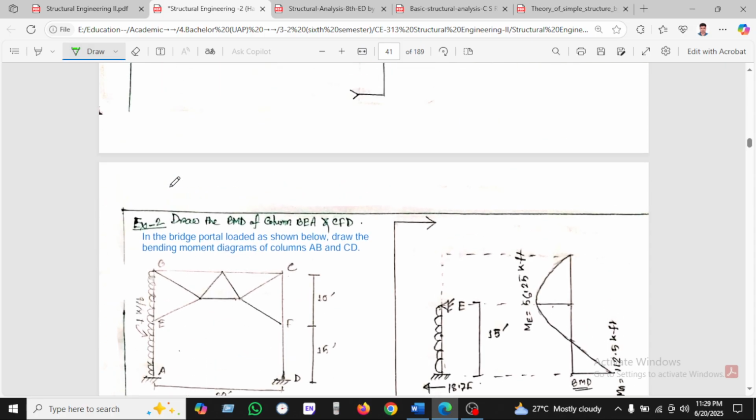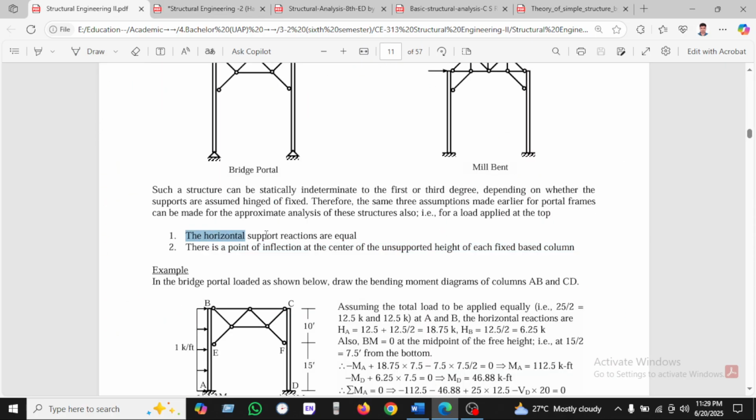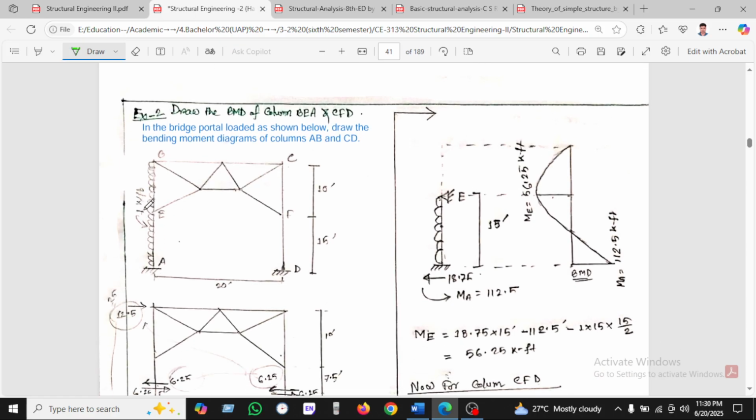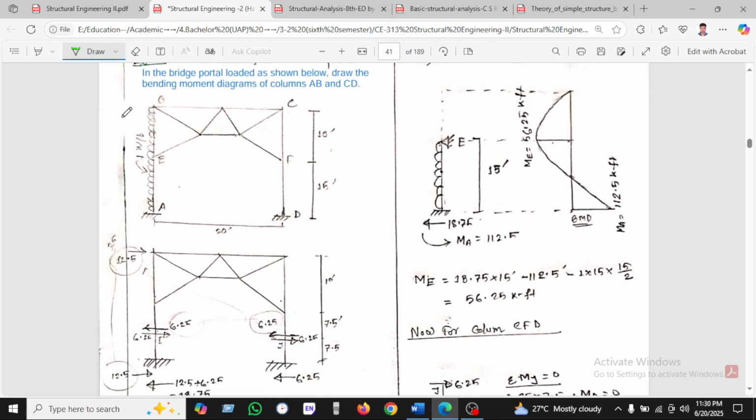As per our assumption, the horizontal load support reactions are equal. So we can say 1 into 15 into 10, which will be 25. So 25 is the total load, and we can divide this 25 load: one will be at the top and one will be at the bottom.